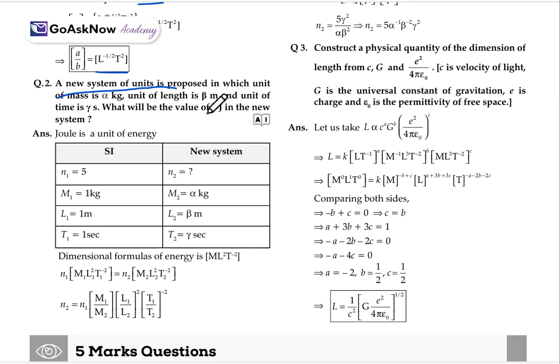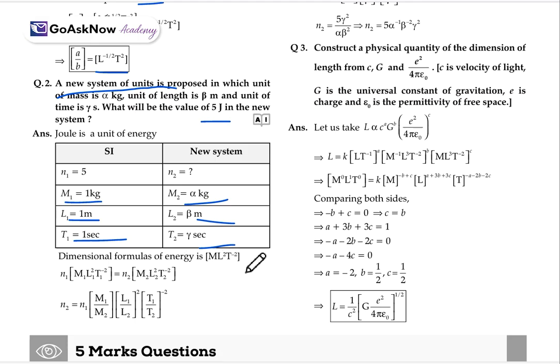What will be the value of 5 J, meaning 5 Joule, in the new system? So in the SI unit, n1 is equal to 5. For the new system, M1 is 1 kg and M2 is alpha. L1 is 1 meter and L2 is beta meter. T1 is 1 second and T2 is gamma second.